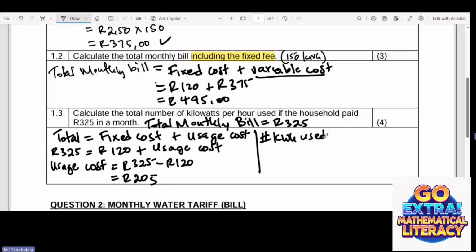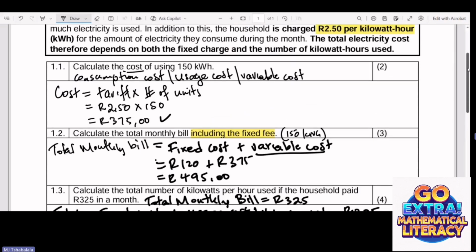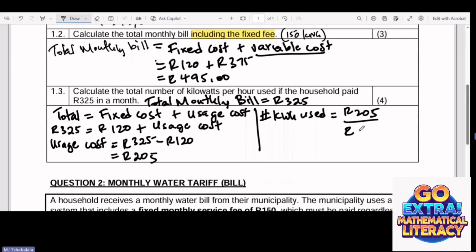Now let's look at that. So now this is going to be equal to 205 divided by the number. How much does 1 unit cost? 1 unit costs 2 rand 50. So now we're going to divide here by 2 rand 50. Therefore, how much does this give us? Therefore, it will give us 82 kilowatt-hours. And then that's it.